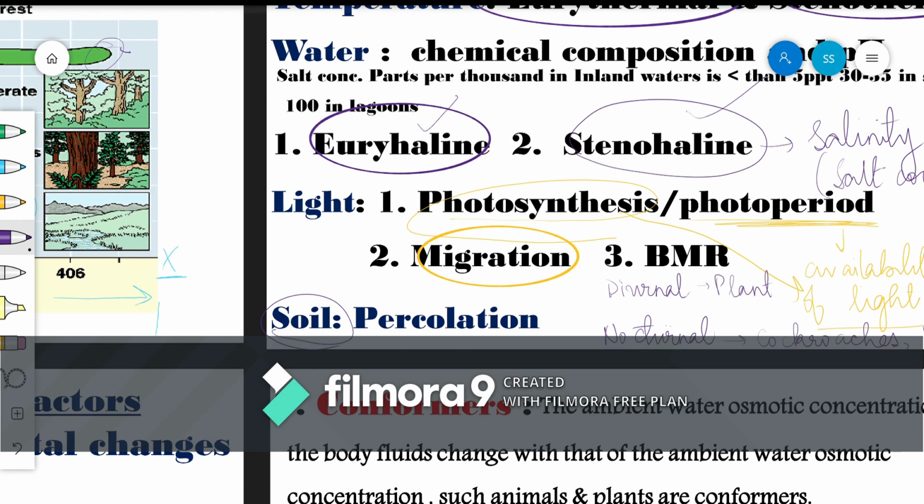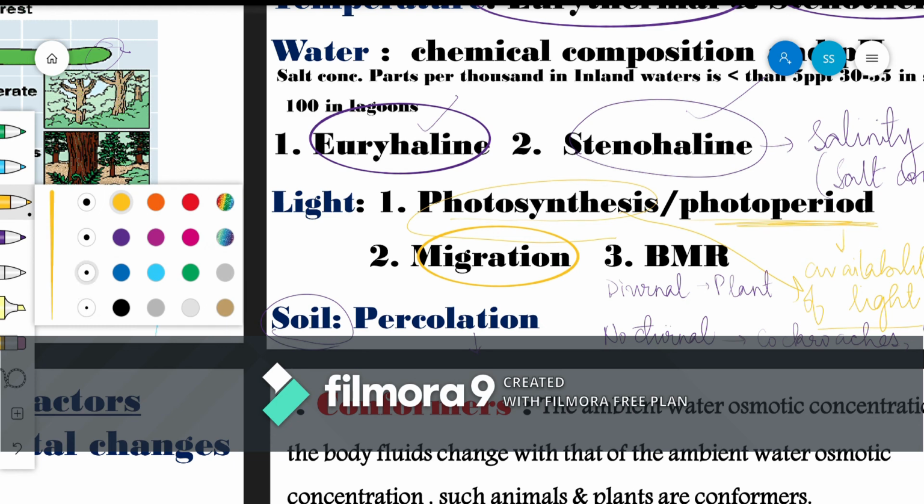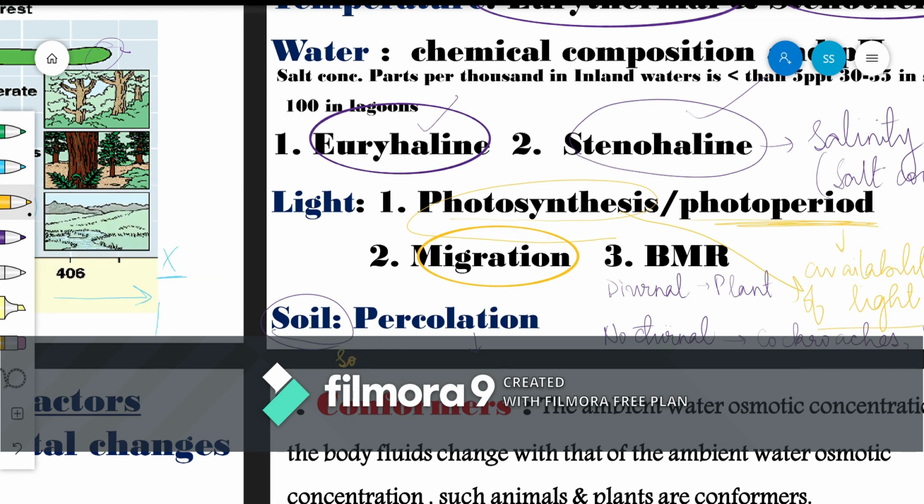Now let's have a quick note of it. So the percolation and the water holding capacity of the soil is all determined by the soil composition, the grain size, and the aggregation of the soil particles.